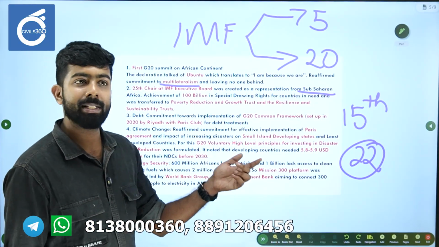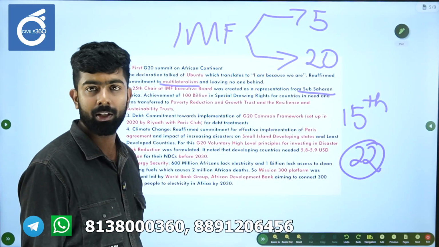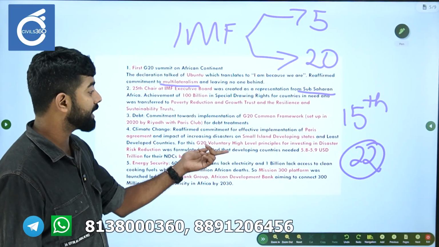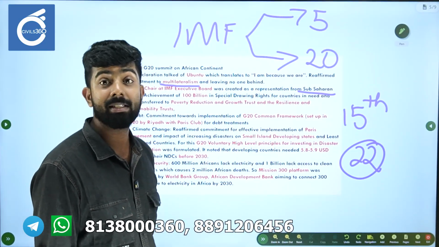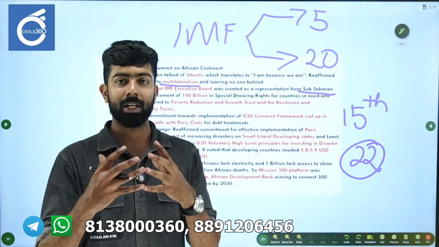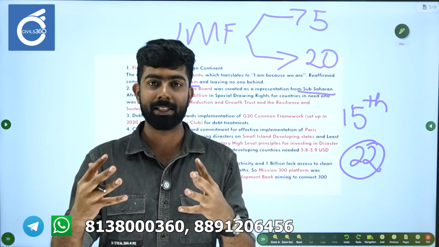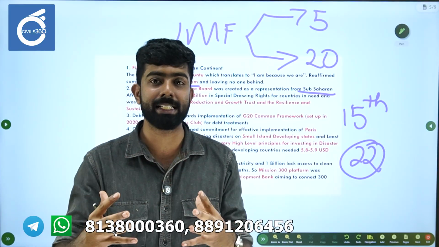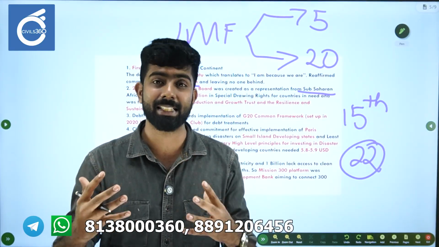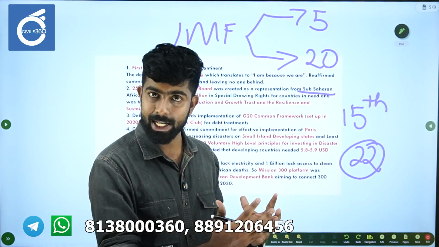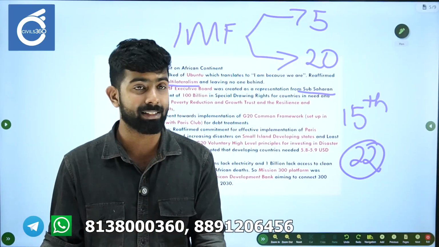Then climate change. Regarding climate change, they reaffirmed the Paris Agreement as well as the G20 voluntary high-level principles for investing in disaster risk resilience was formulated. So essentially, according to that, they say that the creditors or these countries will encourage investments in reducing the damage or reducing the risk posed by climate change to the developing countries, especially for small island developing states.